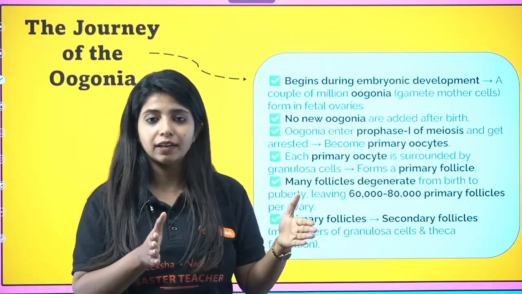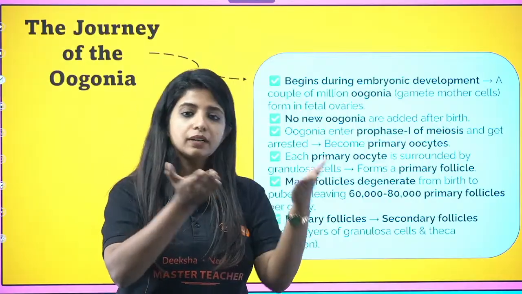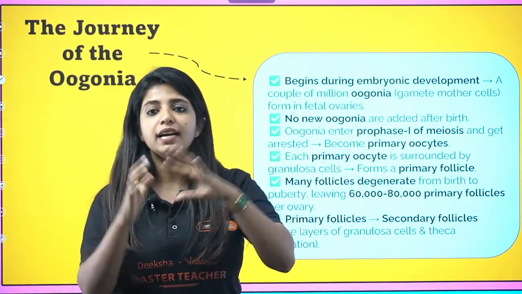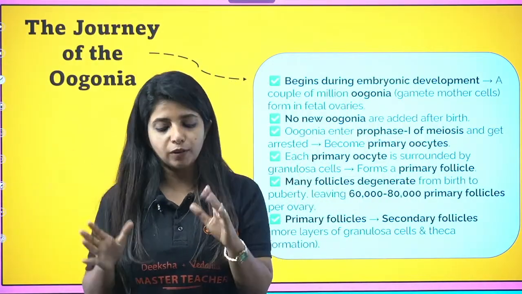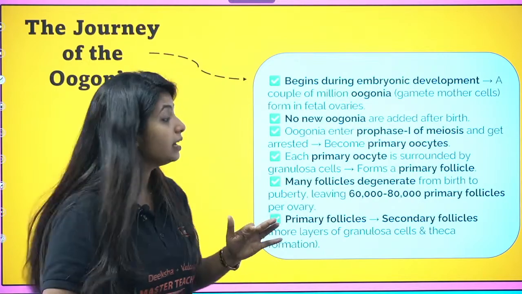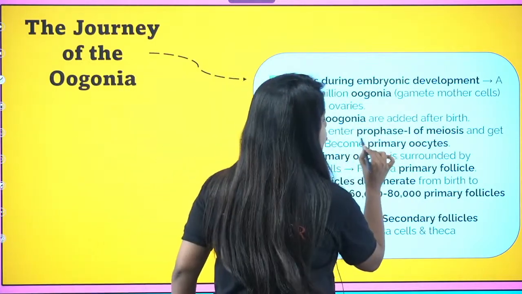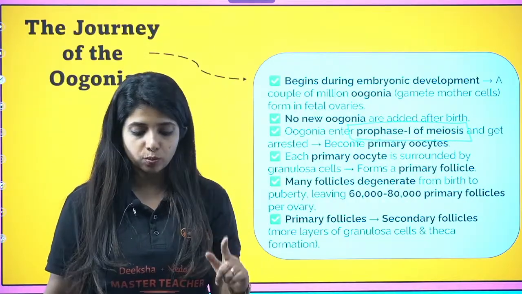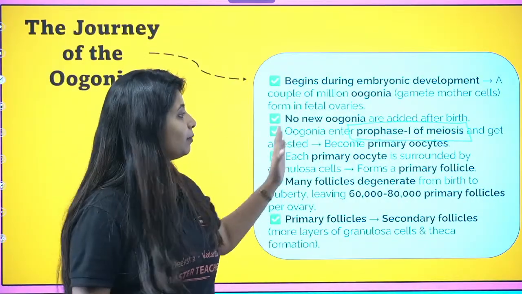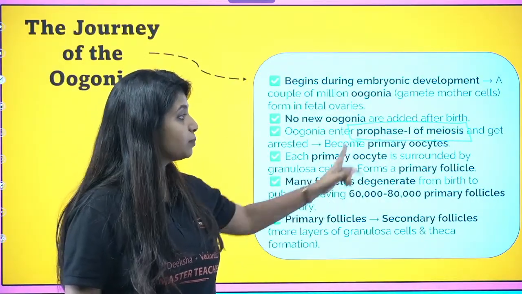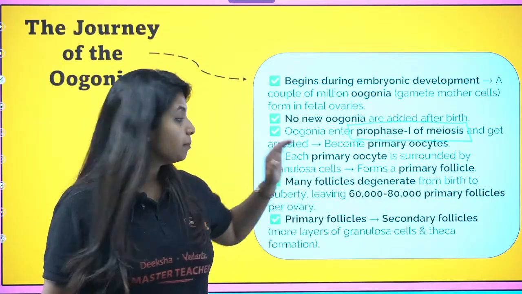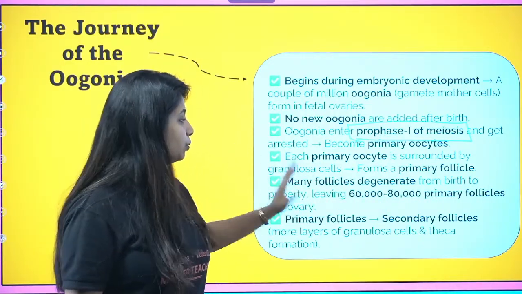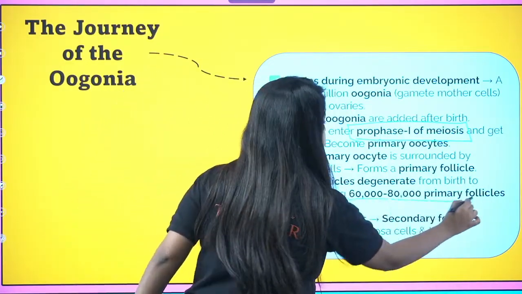So over here it has been written like that. In general, we can just remember it will be transformed into a primary oocyte and it gets stuck in prophase 1 of meiosis. That is very important. You need to remember, it gets stuck in prophase 1 of meiosis. Meiosis 1, prophase 1. Yes. Now each primary oocyte is surrounded by granulosa cells and becomes the primary follicle. Correct. Many follicles degenerate from birth to puberty, leaving only 60,000 to 80,000.